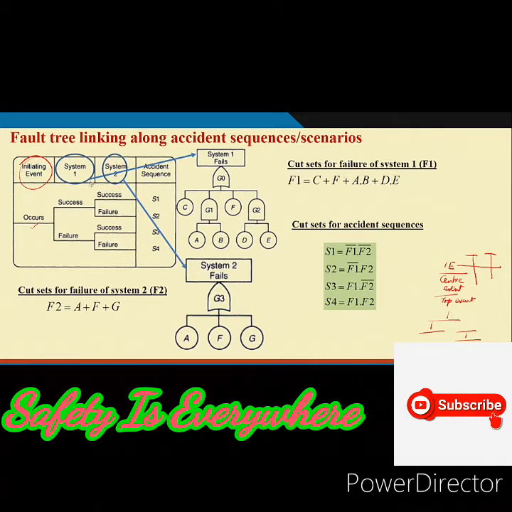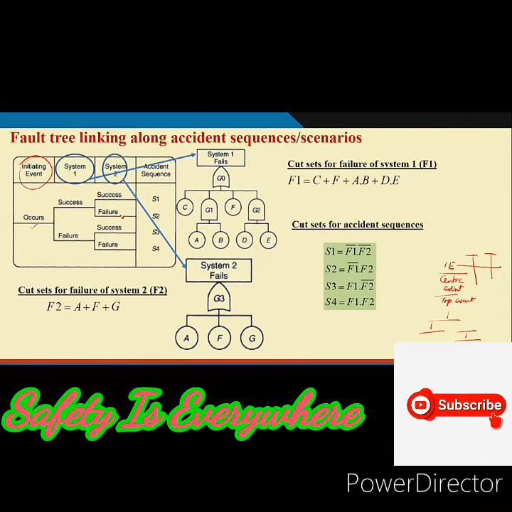Many times, if system 1 is sufficient to recover or mitigate the effect, then system 2's action is not required.